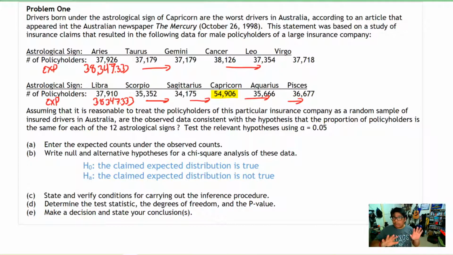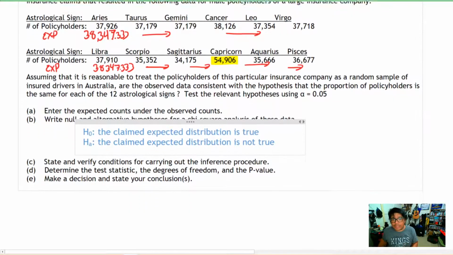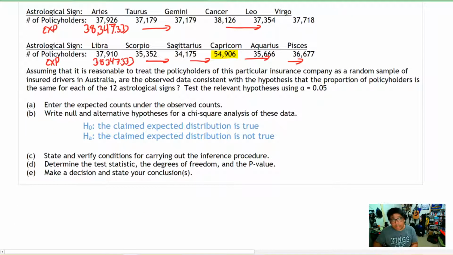So this is always the same thing for every goodness of fit. The null hypothesis is the expected distribution is true. The alternative hypothesis is that the expected distribution is not true. Actually, if you think about it, that's going to be the same for every chi-square test. Every chi-square test has as the alternative hypothesis that the expected distribution is not true, although the consequences are a little bit different depending on the test that you're using.